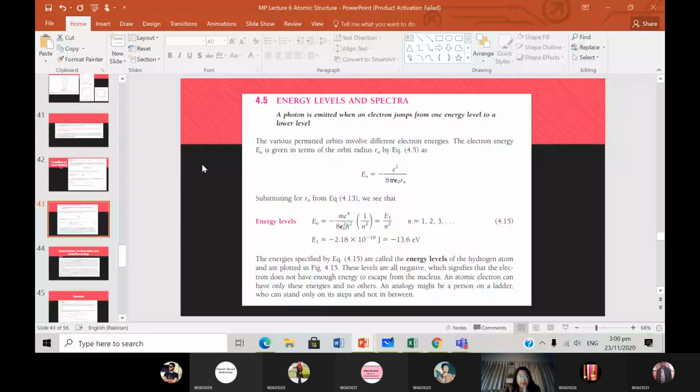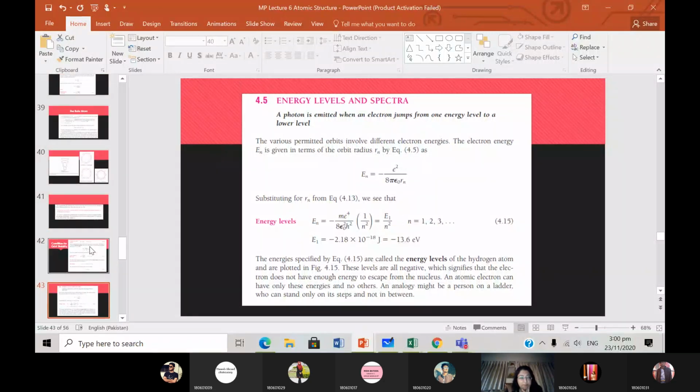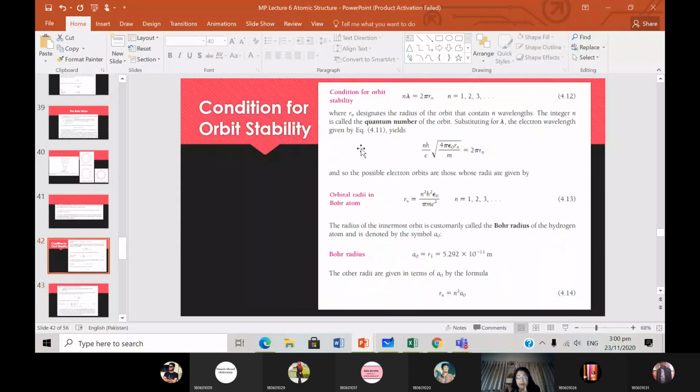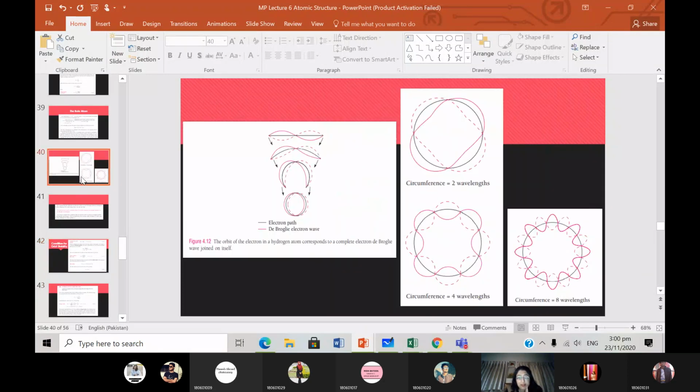Energy levels and spectra. This is where we left off last time. Last time we were discussing that the circumference of the atom, the circumference of the electron path, this circle over here, and the de Broglie electron wave has a certain wavelength associated with it.